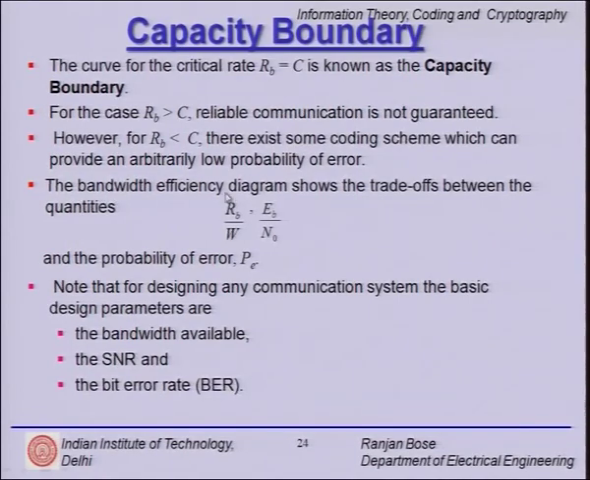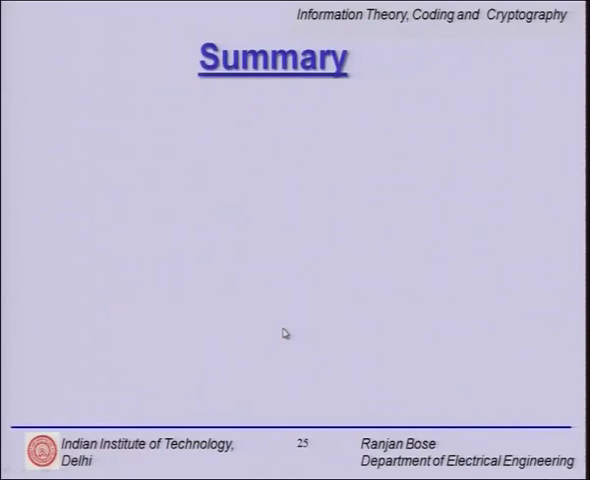Basically the bandwidth efficiency diagram shows the trade off between the quantities Rb over W and Eb over N0, and in terms of the probability of error. So, for designing any communication system, the basic design parameters are the bandwidth available, because you pay money for it, the SNR, which will decide the battery life and is expensive also, and the bit error rate. These are the three things we must juggle.